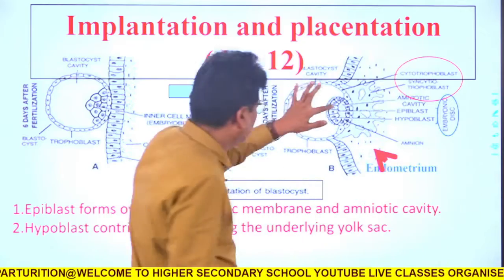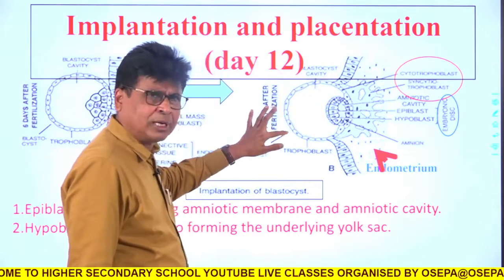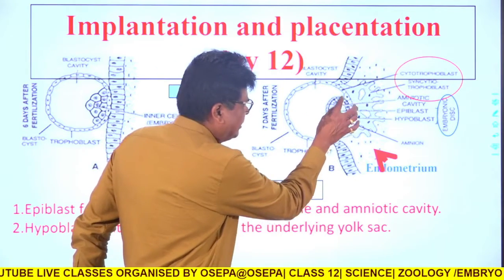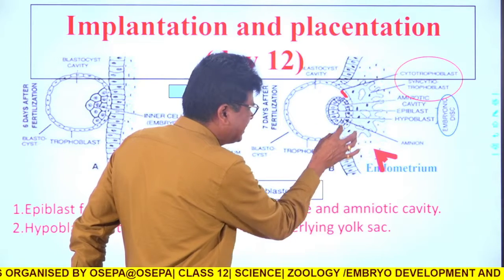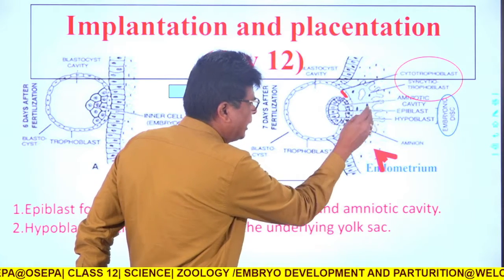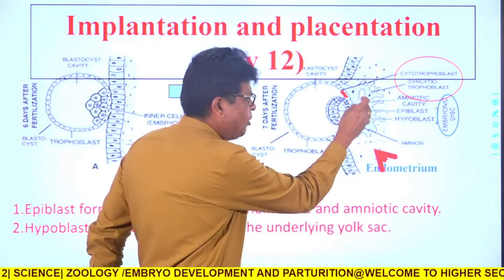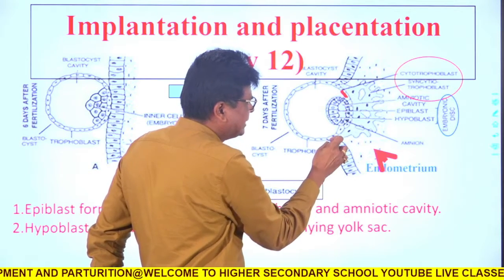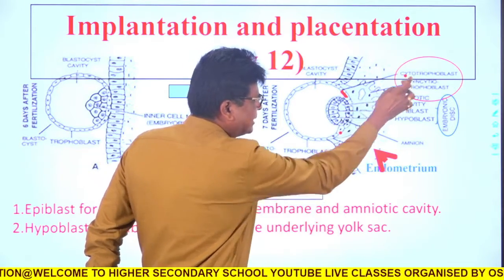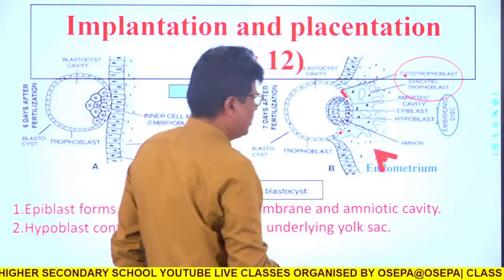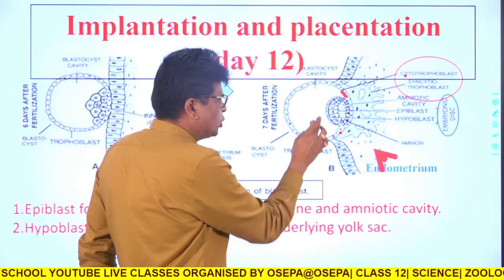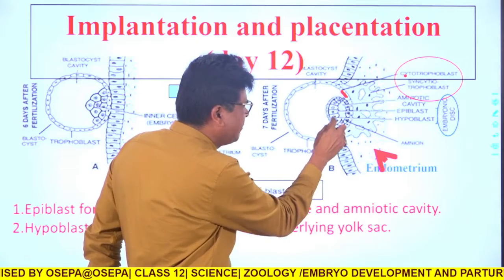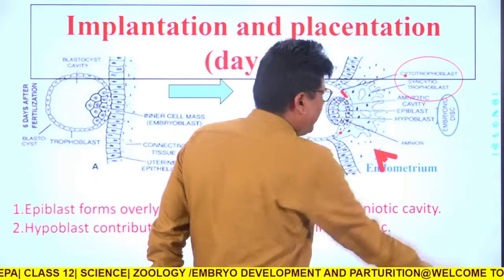So in this picture, again this is the blastula, and this is the trophoblast, and this is the inner mass. Now the cells of the trophoblast at that region differentiate into 2 layers. The outer one is called the syncytiotrophoblast, and the inner layer remains the same, called the cytotrophoblast. Now what happens to this portion? The embryoblast differentiates into the hypoblast and the epiblast, and this portion is called the embryonic disc.